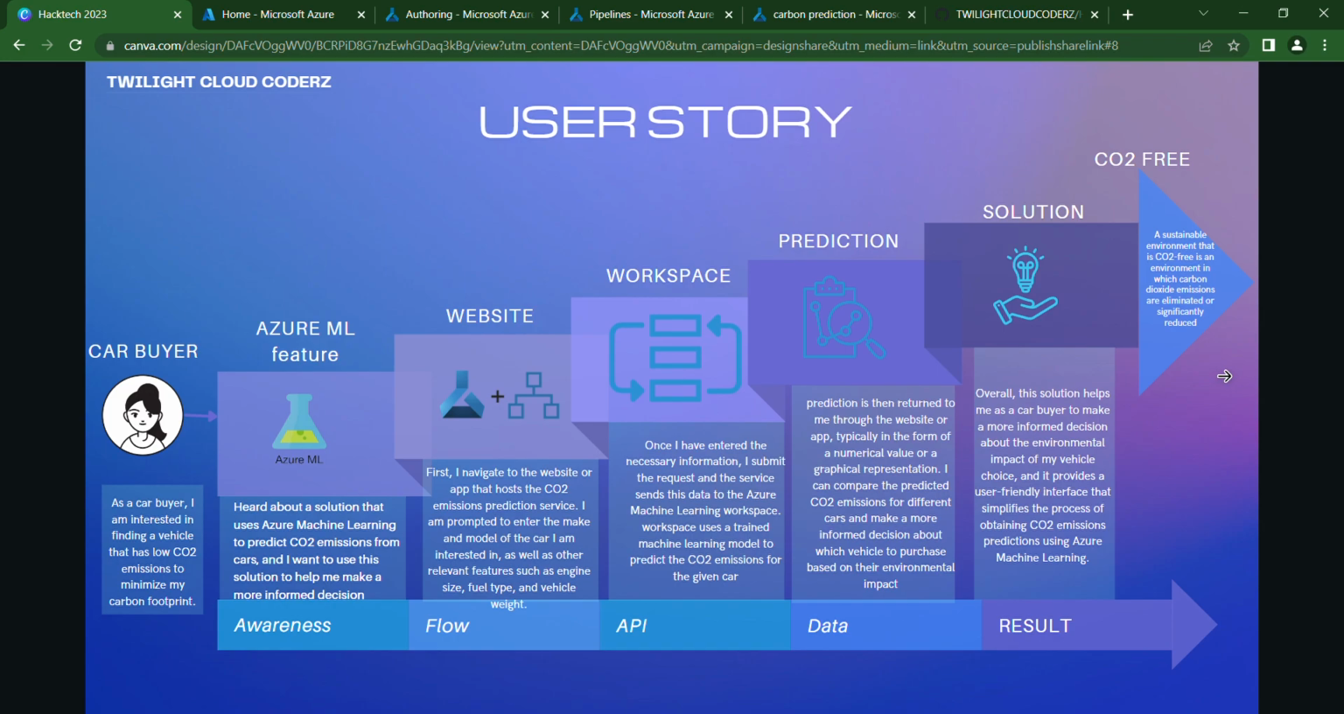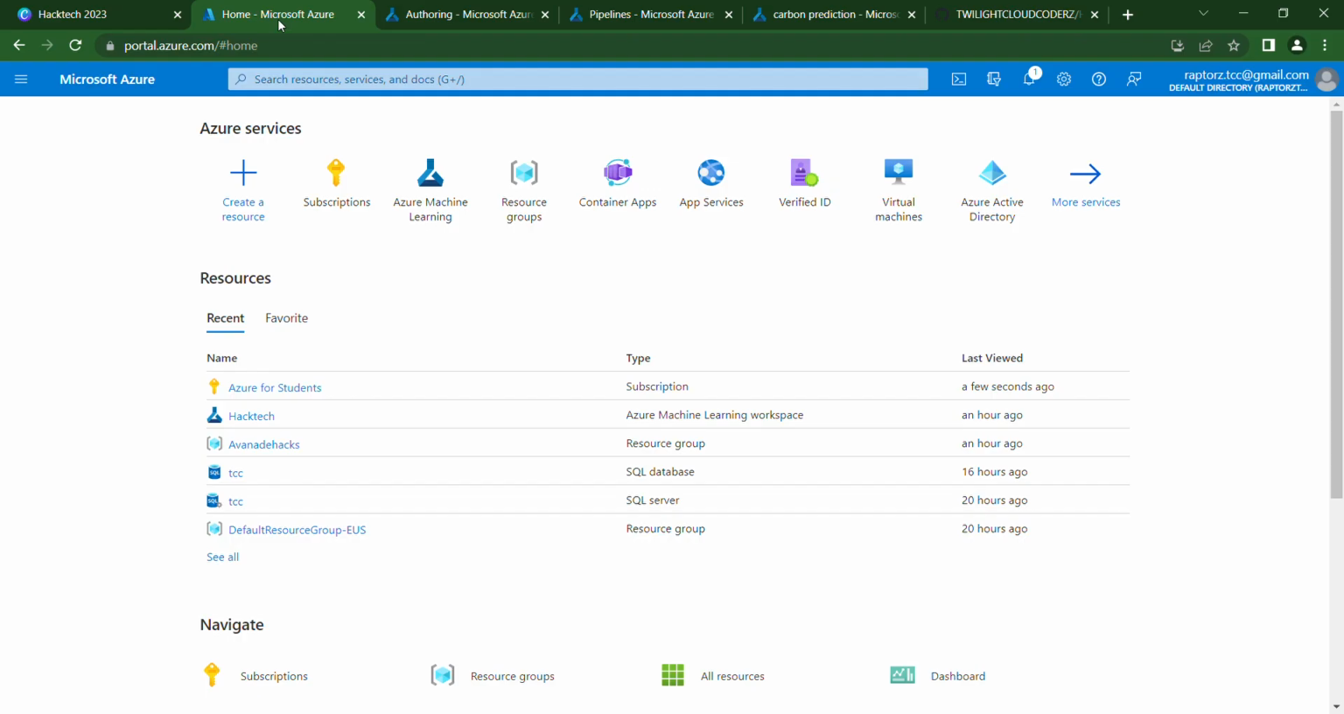This is a user story of how a car buyer, as an individual, helps to stop CO2 emission and to build a sustainable environment world. Let's see our user story in real time.